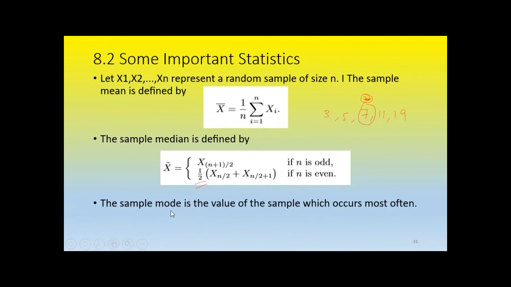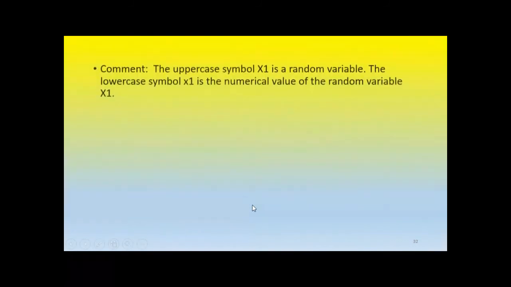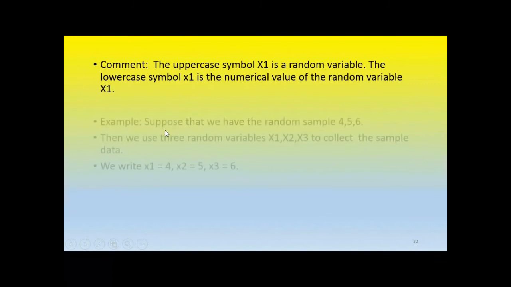And mode. The simple mode is the value of the sample which occurs most often. For example, 2, 4, 2, 3, 2, 5, 2, 7, 8. The value that occurs very frequently is 2, so the mode of this data set is 2. It is the value that occurred the maximum number of times. That is our mode. So we are going to find some mean, median, and mode for the given data set.